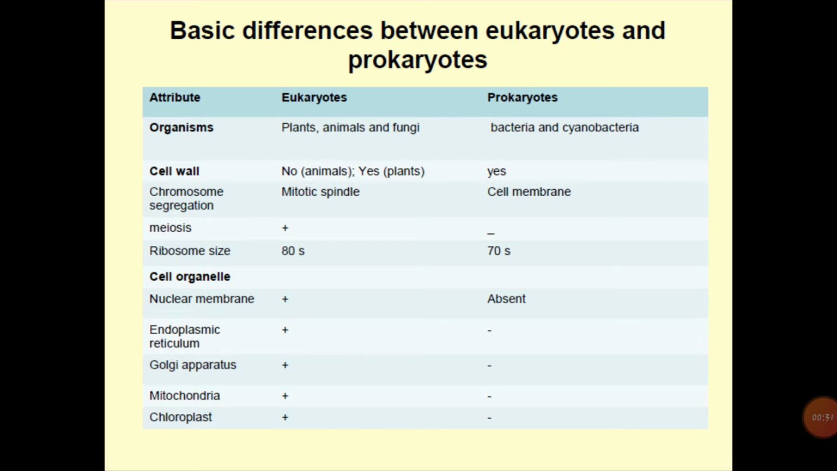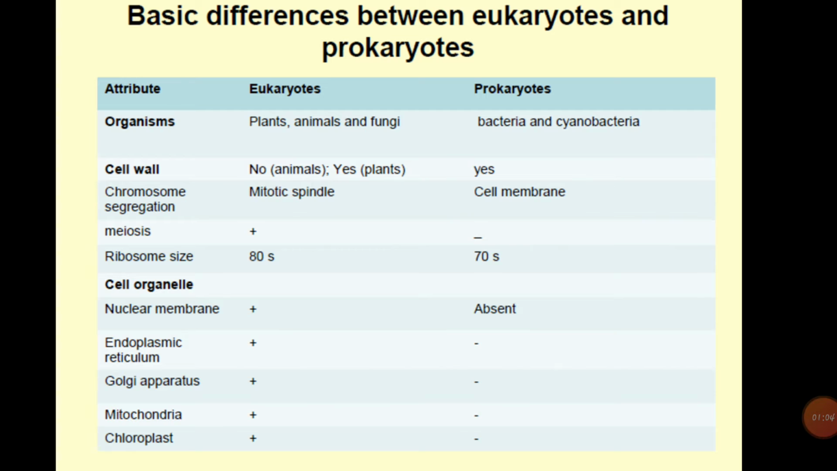Then we know what is meant by eukaryotes and what is meant by prokaryotes. Cells which have a true nucleus are called eukaryotic cells, and an organism which has eukaryotic cells is called a eukaryote or eukaryotic organism. A prokaryotic cell does not have a true nucleus, and an organism possessing prokaryotic cells is called a prokaryote or prokaryotic organism. Eukaryotes are plants, animals and fungi. Prokaryotes are bacteria and cyanobacteria.